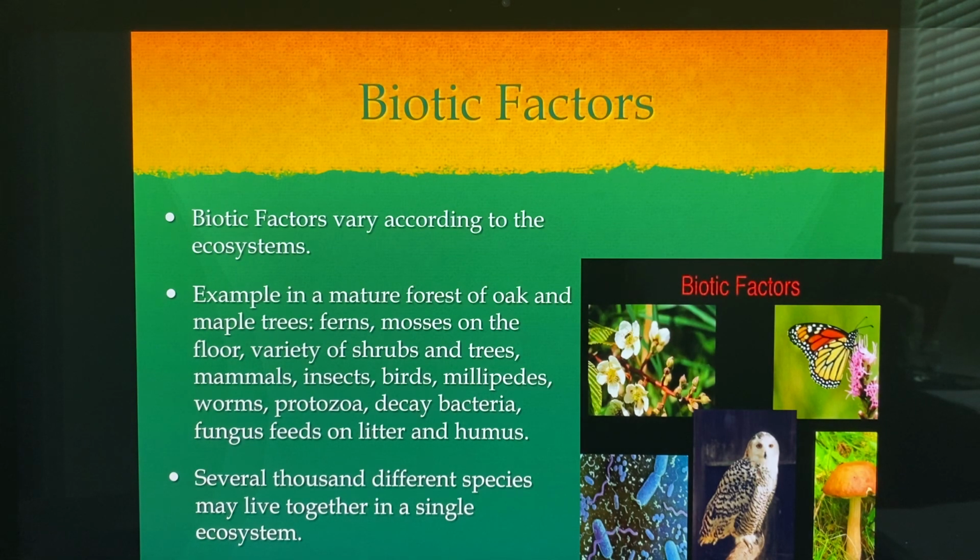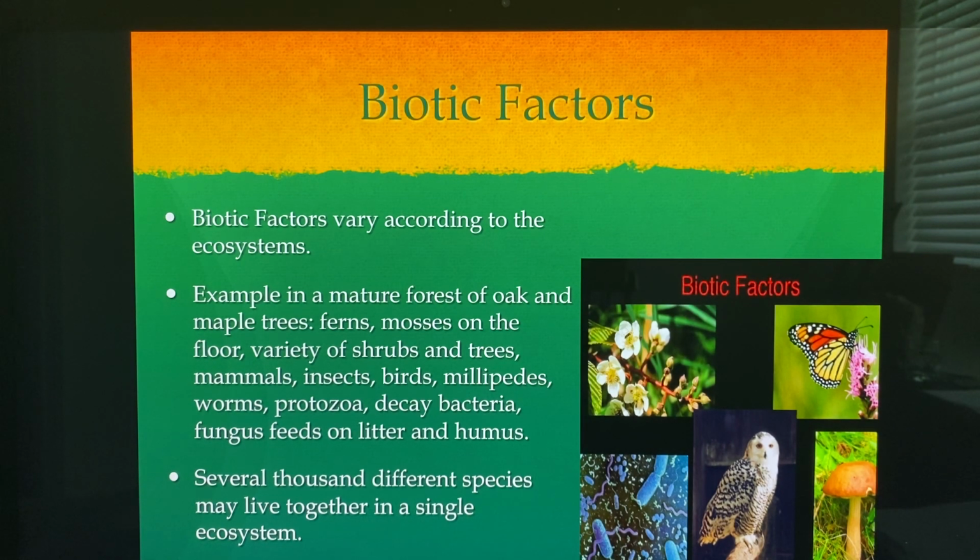Biotic factors, those are living factors. They're important too. Biotic factors vary according to the ecosystems. The example in a mature forest of oak and maple trees, you'll have ferns, moss on the floor, a variety of shrubs and trees, mammals, insects, birds, millipedes, worms, protozoa, decaying bacteria, fungus that's feeding on the litter of humus.